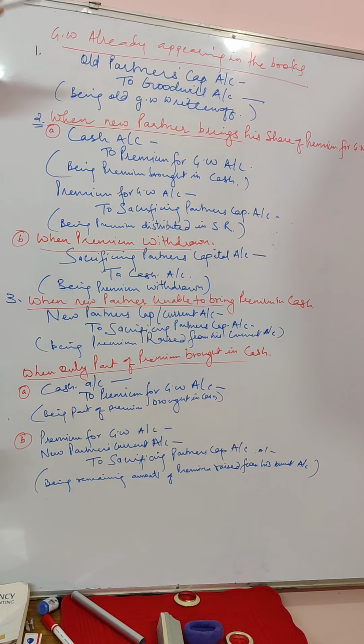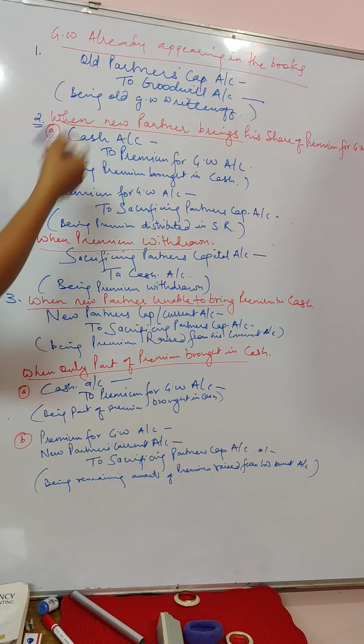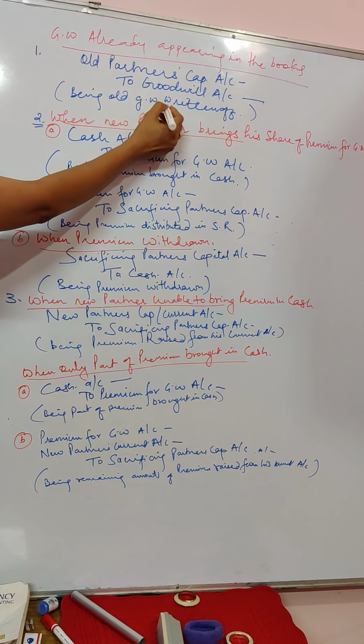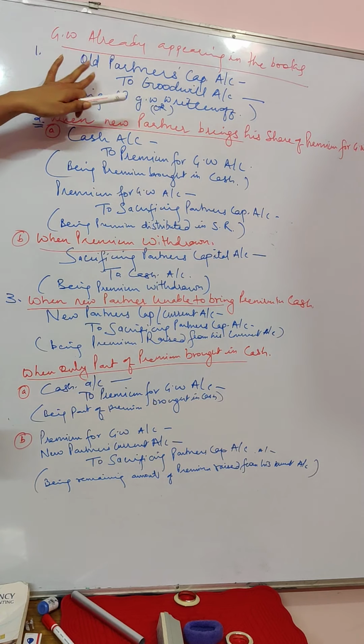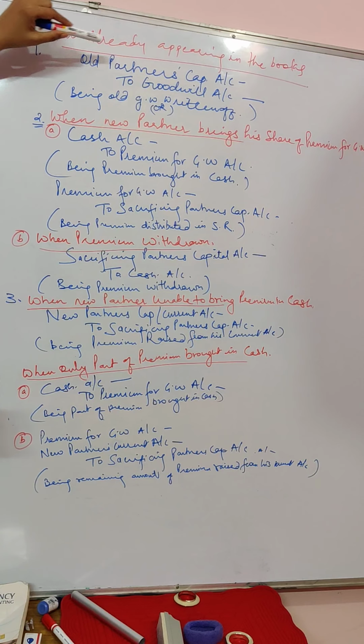If goodwill is already appearing in the books, meaning there is some goodwill in the balance sheet, you have to write off that goodwill. To write it off, your journal entry will be old partners' capital account debited to goodwill account, being old goodwill written off, and this has to be written off in their old ratio itself. Goodwill already has a debit balance in the books, so if you credit it, it is written off from the books. So the first journal entry is old partners' capital account debited to goodwill account, to write off the goodwill already appearing in the books.